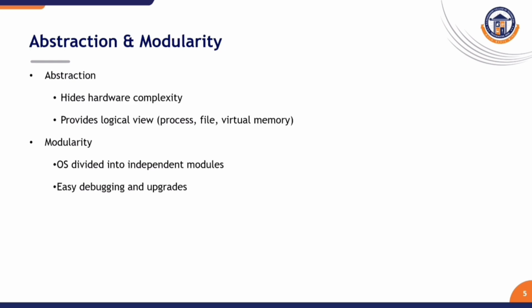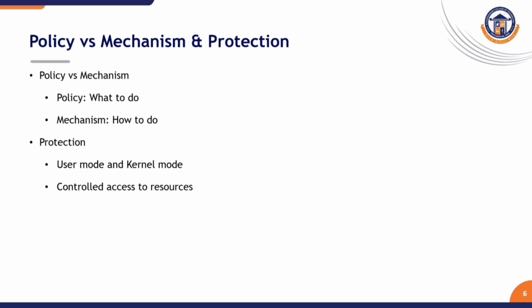The next ones are abstraction and modularity, which we have discussed. Abstraction hides hardware complexity and provides a logical view. Modularity divides the OS into modules. Policy versus mechanism, which we have discussed: policy is what to do, mechanism is how to do. Protection: user mode and kernel mode control access to the resources.